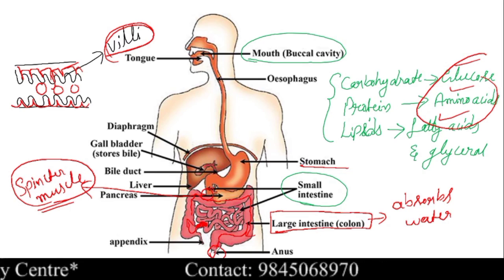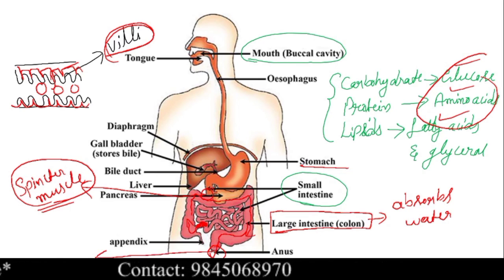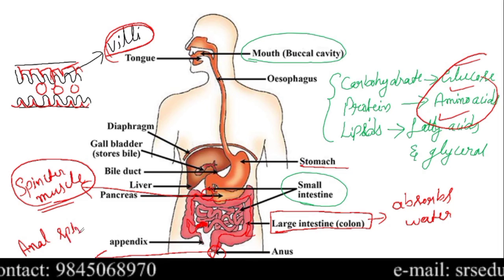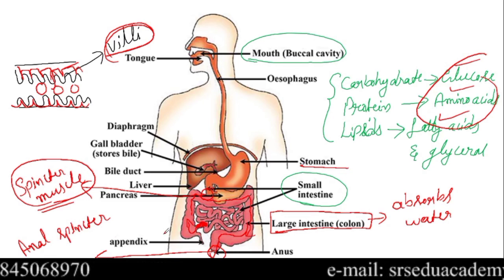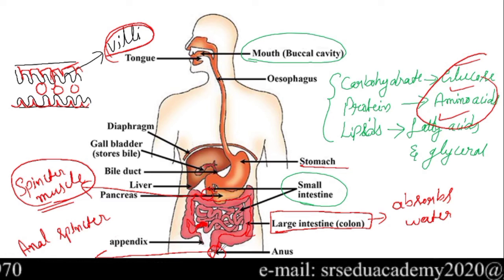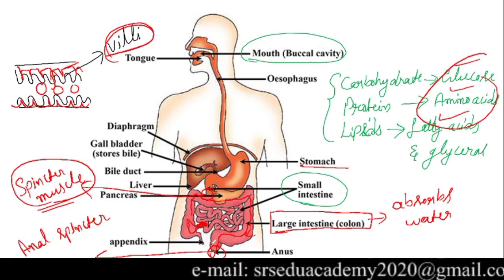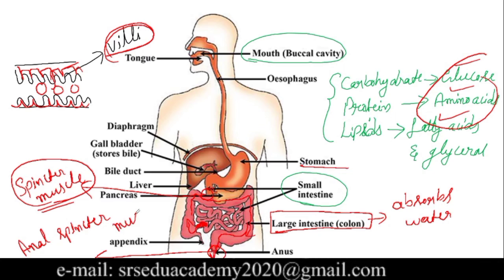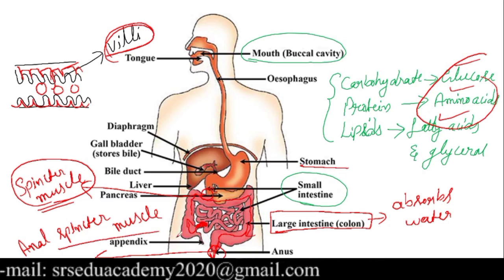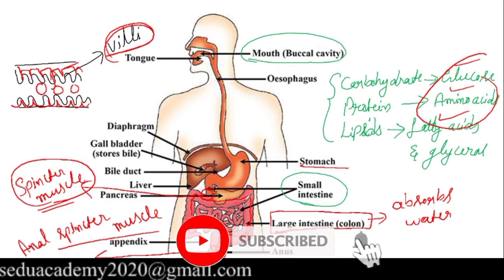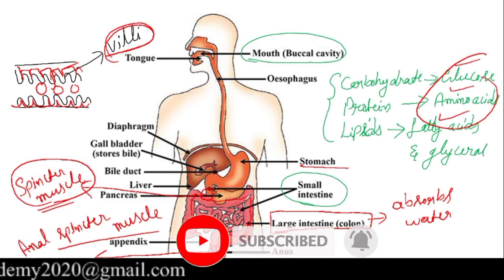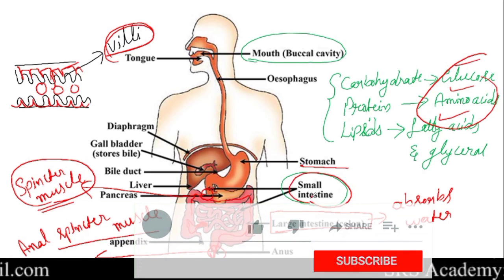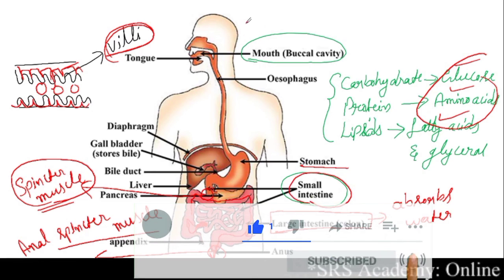Like that, we have one more sphincter muscle at the anus, we call it the anal sphincter muscle. What is the function of this anal sphincter muscle? It is the regulation of the egestion of the waste material. So this is the function of the anal sphincter muscle. In this way, the nutrients get digested and absorbed in the small intestine. This happens in heterotrophic organisms, and in this example we are taking human beings.